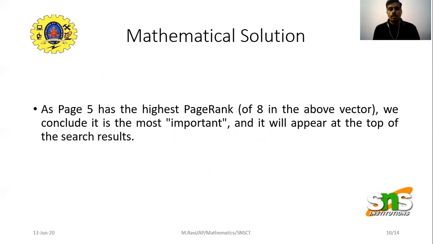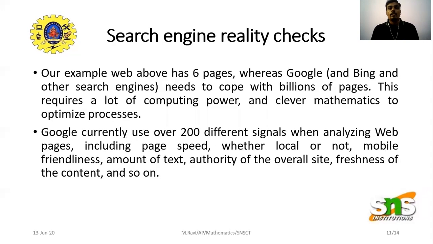We normally just type and do all those things, but with clever mathematics and clever optimization techniques only, the relevant content we need appears on the top. These are all computer programs that work behind the screen, eigenvalues and eigenvectors. So whenever you are searching something in Google, think of eigenvalues and eigenvectors. They calculate using those to find the page rank.